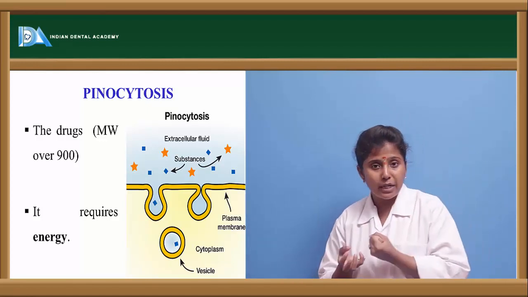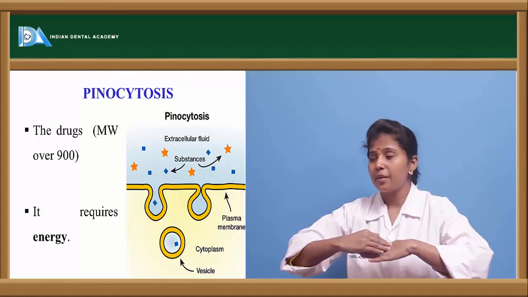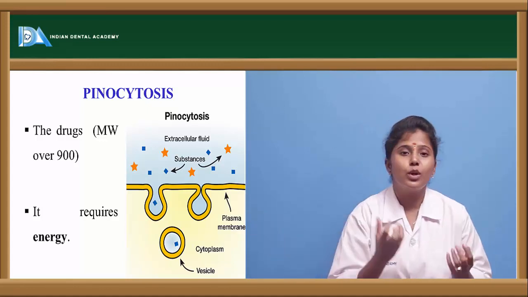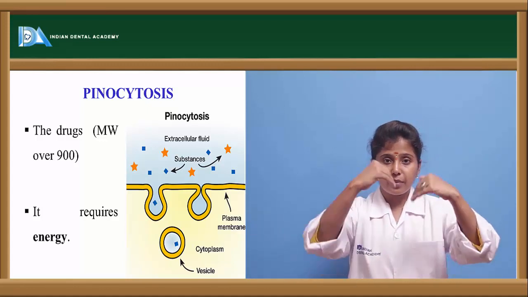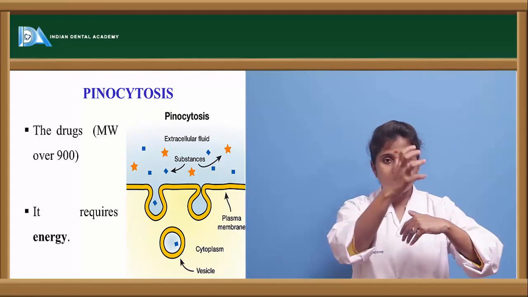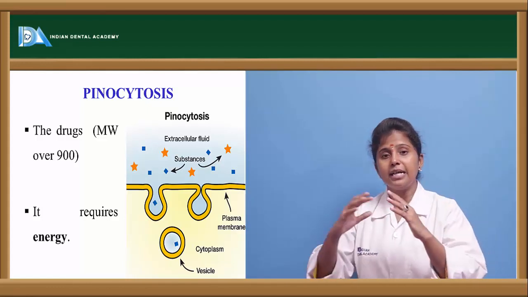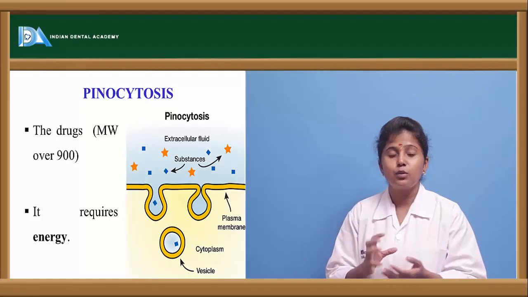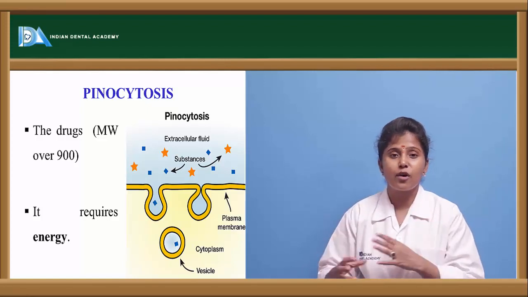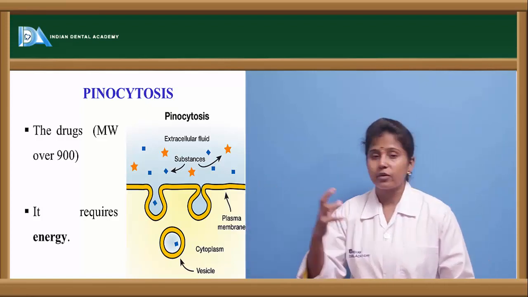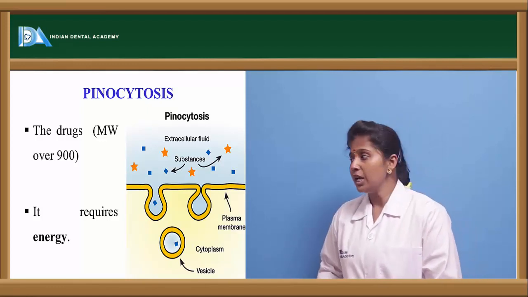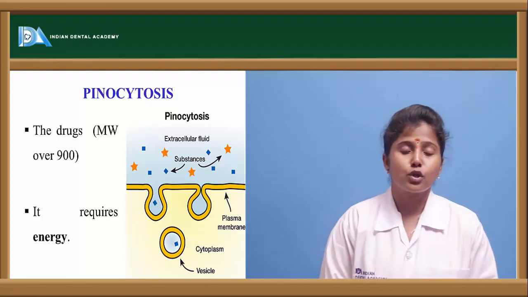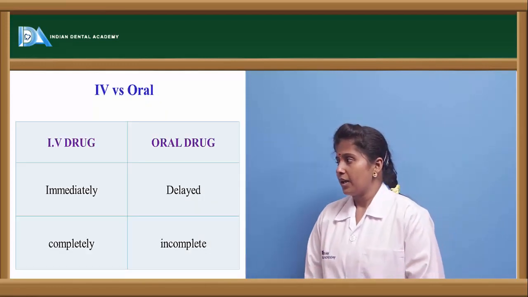So the drug is absorbed into the loop, and thereby the plasma membrane closes and forms a vesicle. First the plasma membrane goes inverted, and the drug molecule is trapped in that, and this inverted protrusion forms into a vesicle, and from that vesicle the drug is released into the cytoplasm, and this process also requires energy.